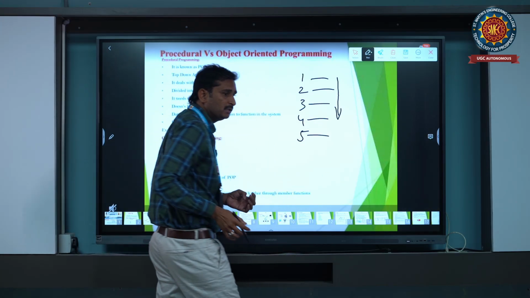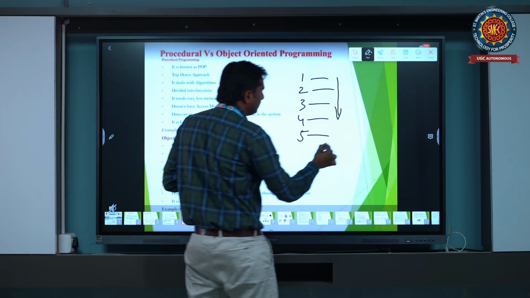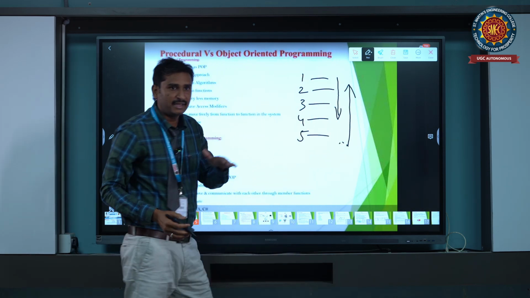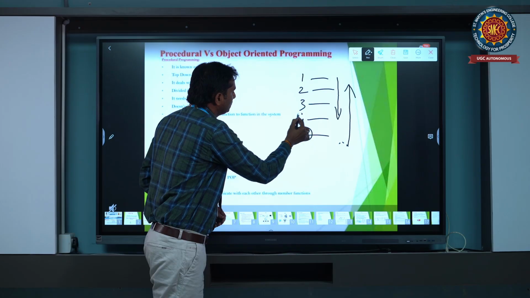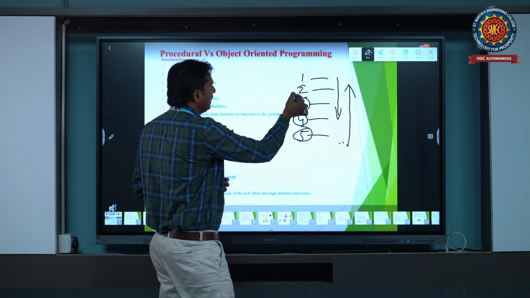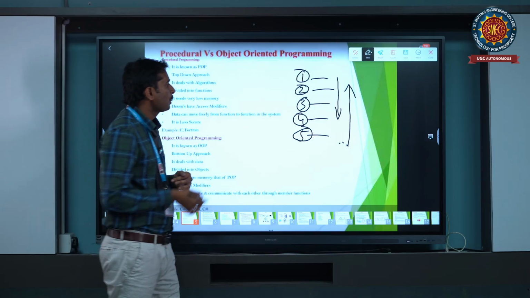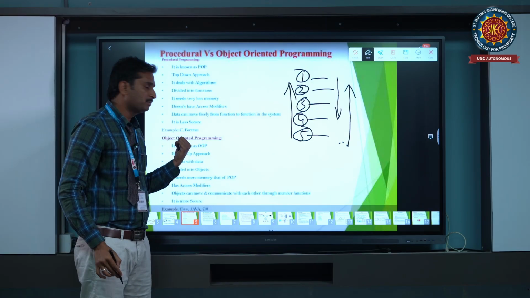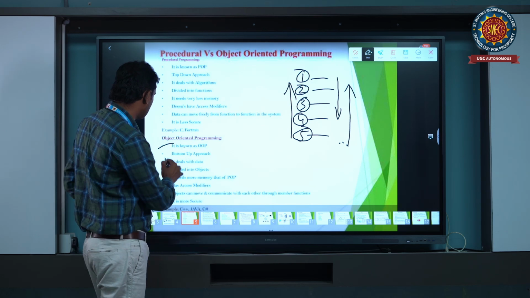So the execution in the object oriented program starts from bottom to top. The main method is here. First it executes the 5th line, after that it executes the 4th line, after that the 3rd, then the 2nd, and finally it executes the 1st. That is why it is called the bottom up approach. Object oriented programming is a bottom up approach program.